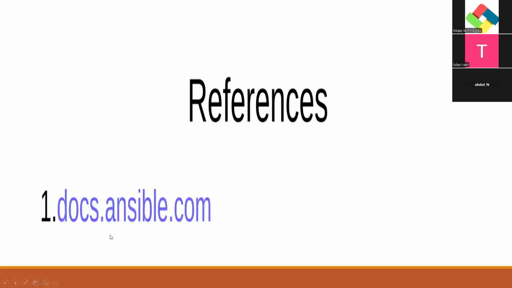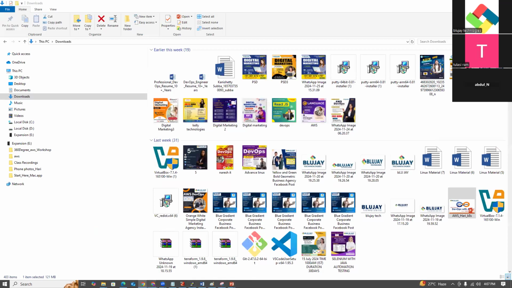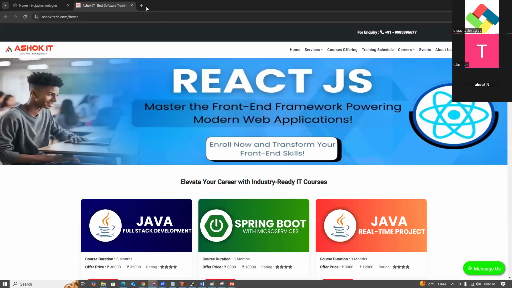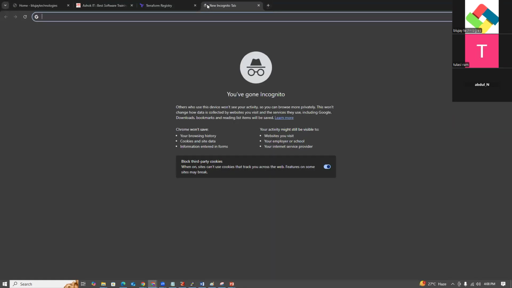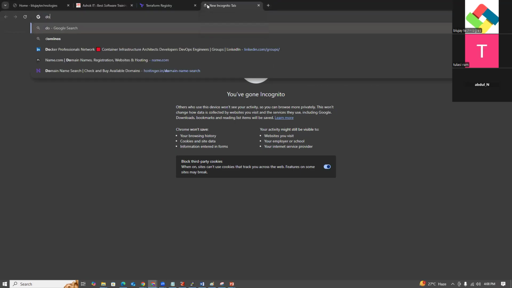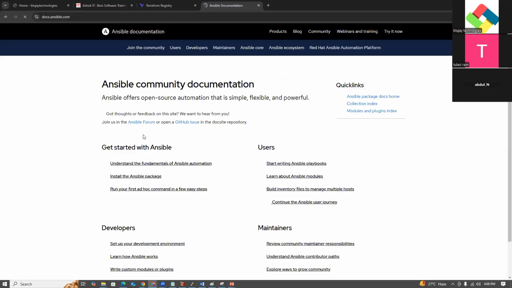So what is the documentation? The documentation is available at docs.ansible.com, guys. And for Terraform, the documentation is at registry.terraform.io. Just like that, Ansible also has documentation at docs.ansible.com.